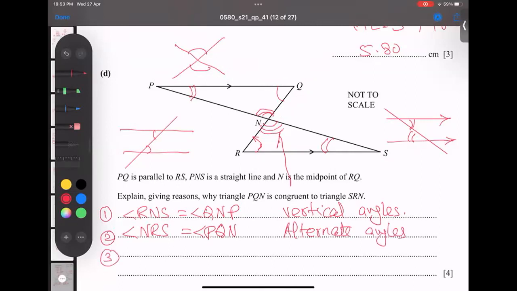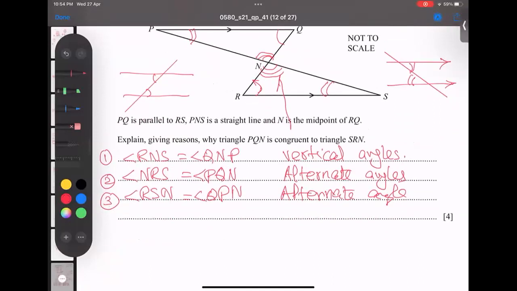Third property, that's double cut and double cut. How to deal with that? RSN and QPN. Again the same property, alternate angles. So hence proved that the triangles are congruent.